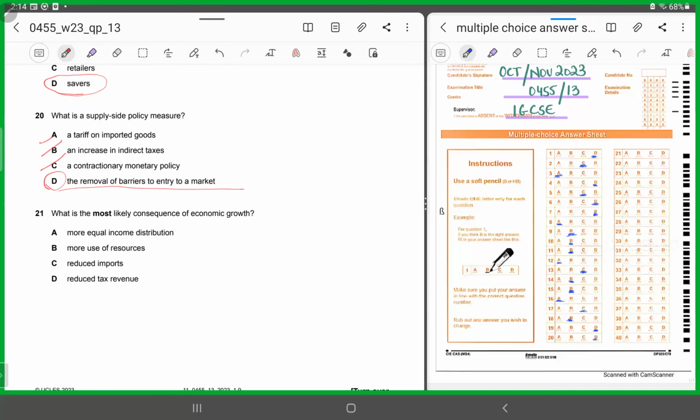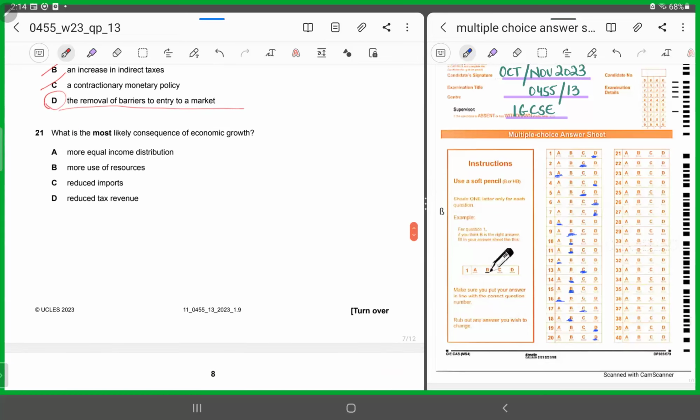All right, let's look at 21. 21 says, what is the most likely consequence of economic growth? So they're saying, what would be the result of higher levels of economic growth? More equal income distribution, not necessarily. If there is economic growth in the economy, it doesn't necessarily mean that there will be equitable income distribution. The disparity might increase. The richer might get richer and the poorer might get poorer. So you'll chop A off.